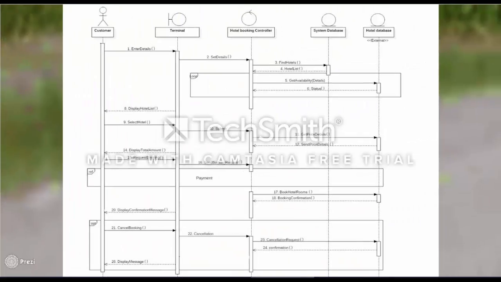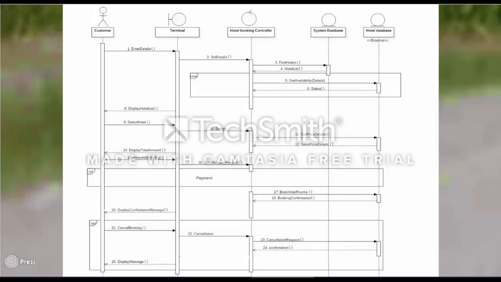Next is the sequence diagram. The customer, which is the actor, will enter details like city, check-in, check-out date, number of rooms and room type according to his or her requirement. The controller will then find hotels in the external database according to the actor's specification. The database will return a list of available hotels.